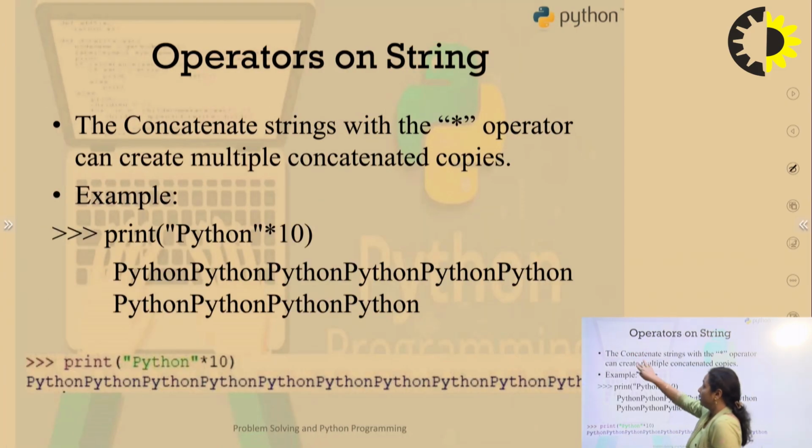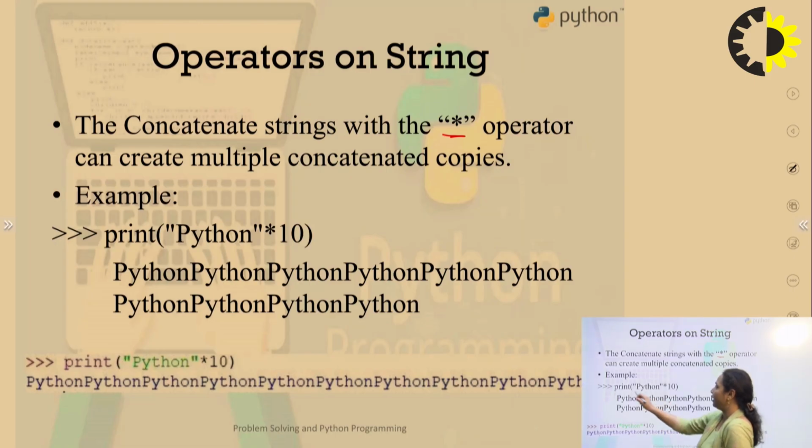Next, we can also concatenate strings with the asterisk operator. But what does this asterisk operator perform? It will create multiple copies of the string. If I use the plus operator, it will add two strings, that is, hi, how are you. If I use the multiplication sign, that is the asterisk operator, it will create that number of copies within the output.